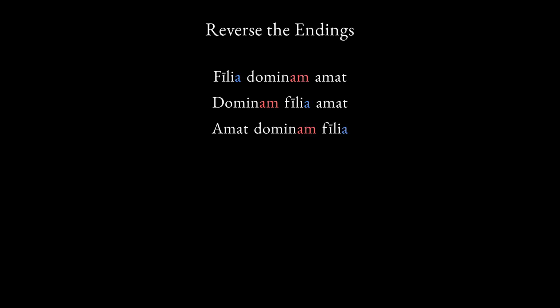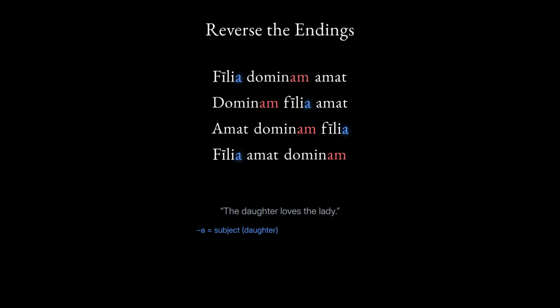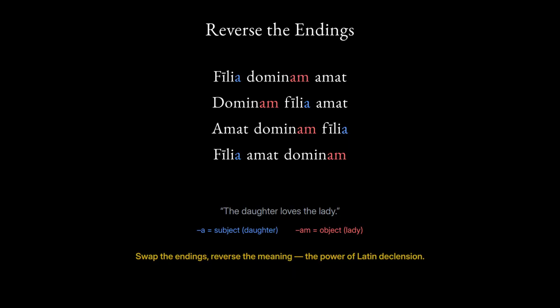These 4 sentences mean the daughter loves the lady. Filia dominam amat, dominam filia amat, amat dominam filia, filia amat dominam. The word ending in A is now the daughter, the subject. The word ending in am is now the lady, the direct object. Swap the endings, reverse the meaning.